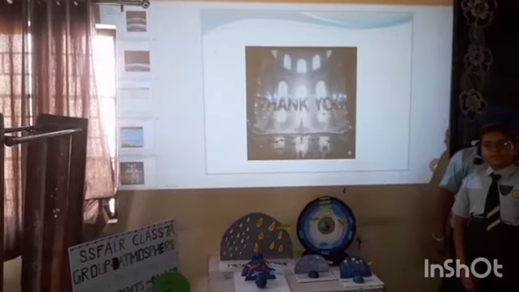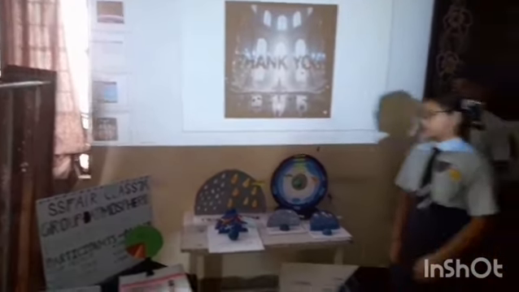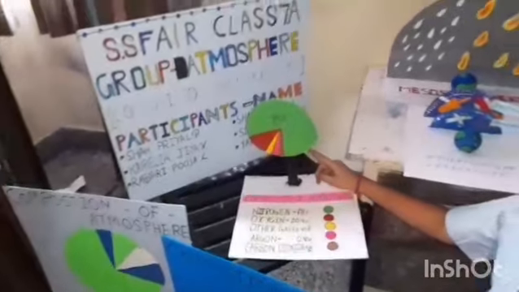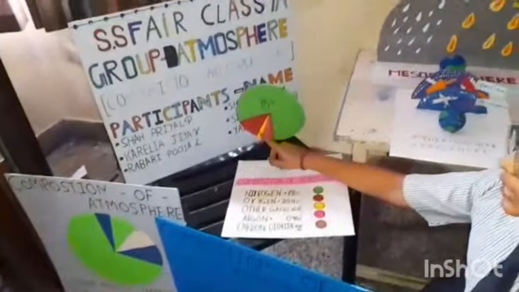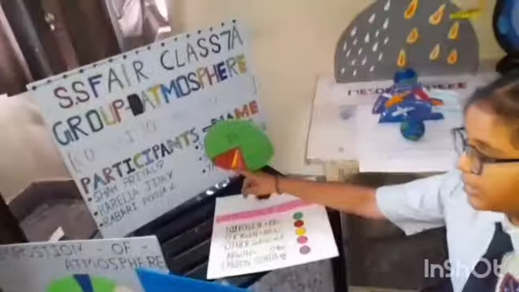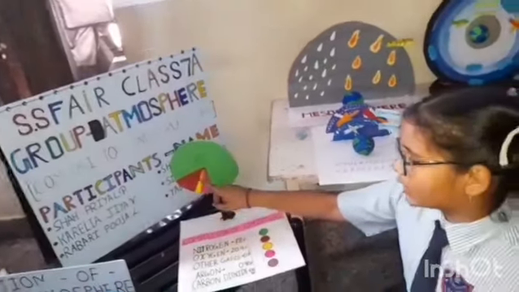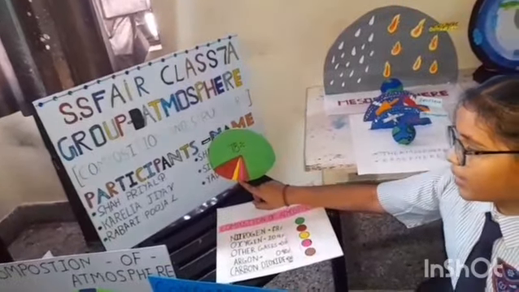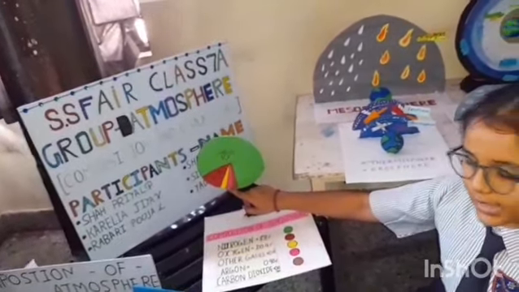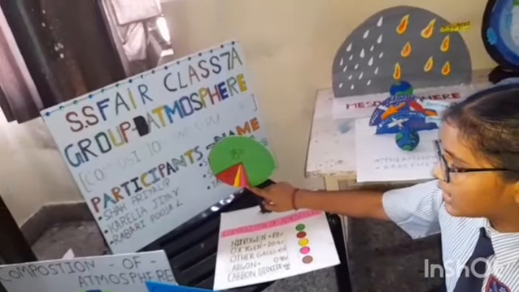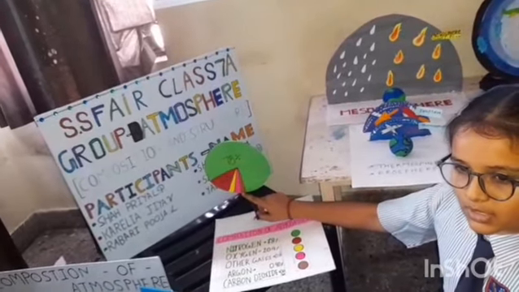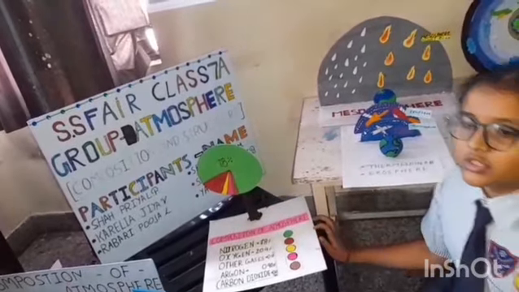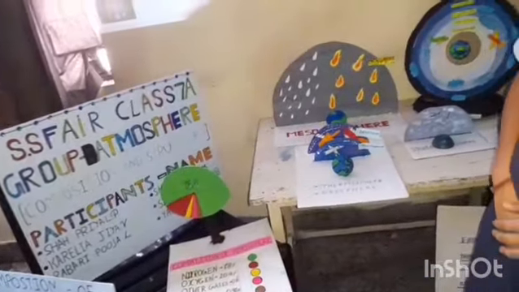Now I would like to explain my model on the composition of the atmosphere. Here, the largest portion, covered by green, is nitrogen, which is 78%. Now 20.9% is oxygen, which is covered by red. This yellow one is other gases, which is 0.17%. This pink portion is argon, 0.90%. And the brown portion is carbon dioxide, 0.03%. Now I would like to call Mishka to explain her model on layers of atmosphere.